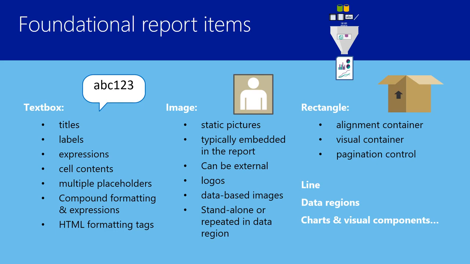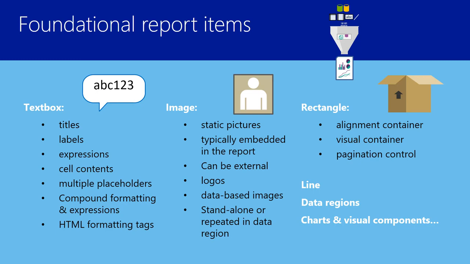A rectangle is a rectangular area that you define on your report as a report item, and it's a container for other report items and data regions. Now, that can be used for a couple of different reasons. One, as an alignment container, meaning that if I place a table next to a chart side by side with a certain amount of space between them, the rendering engine knows to honor that and to leave that space and always put those side by side.